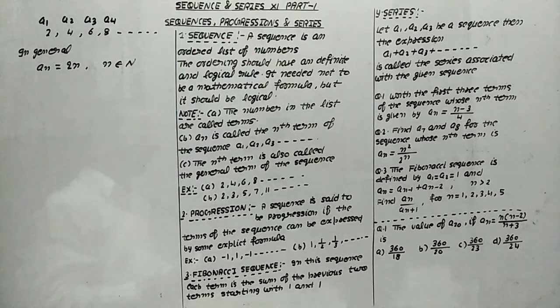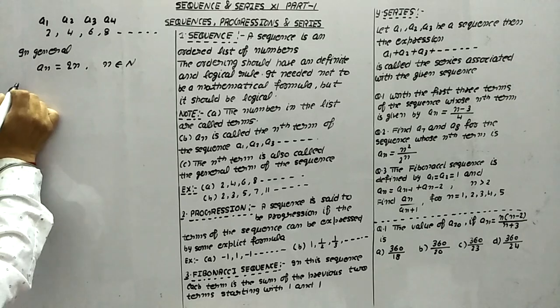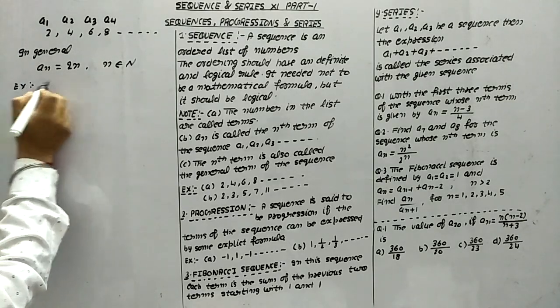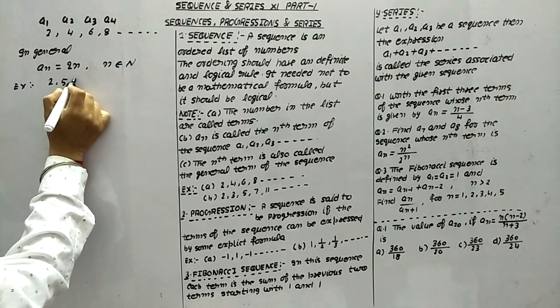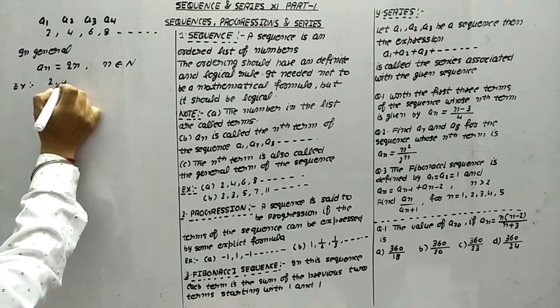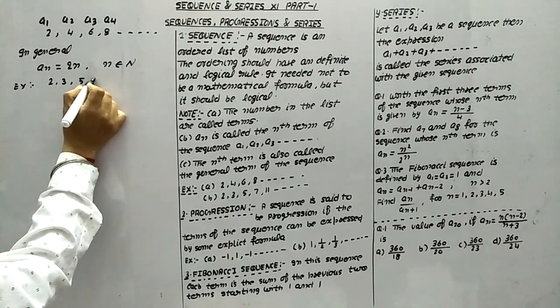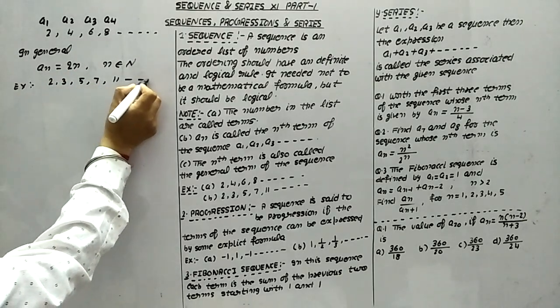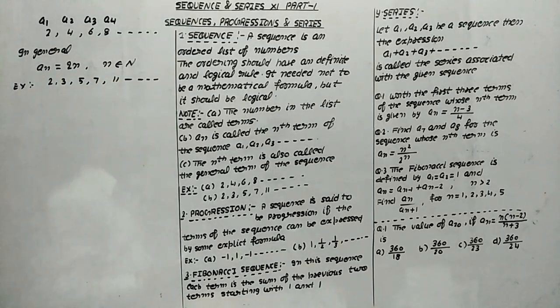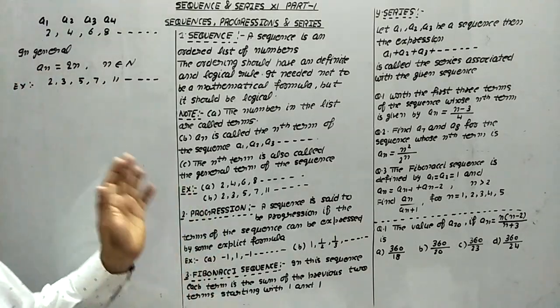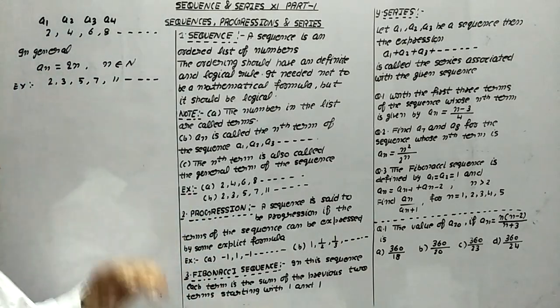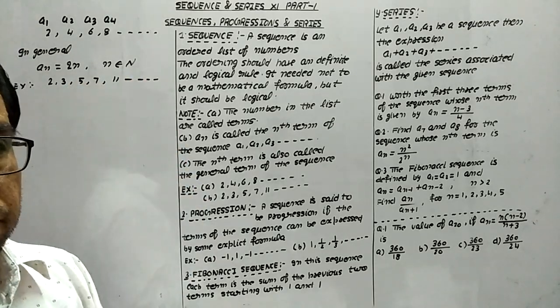Now another example: 2, 3, 5, 7, 11, and so on. Now this is also a sequence because behind this there is a logic.